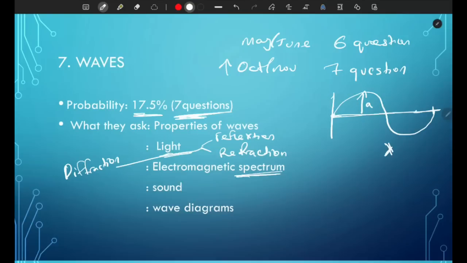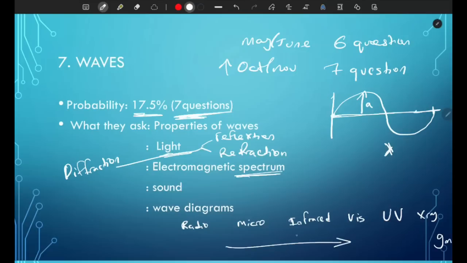If I list them in decreasing wavelength, it's first radio waves, then microwaves, then infrared, then visible light, then ultraviolet rays, X-rays, and lastly gamma rays. As you go one way, wavelength increases, and as you go the other way, frequency increases. Make sure you understand this part.